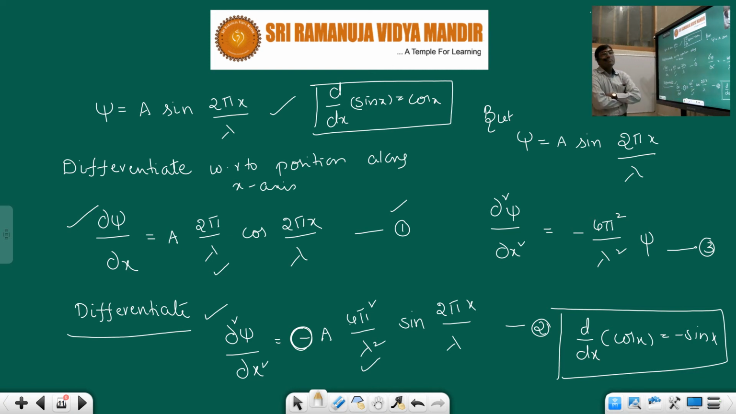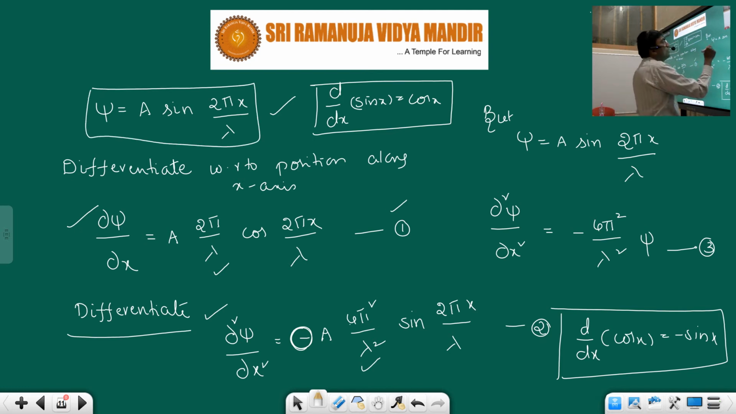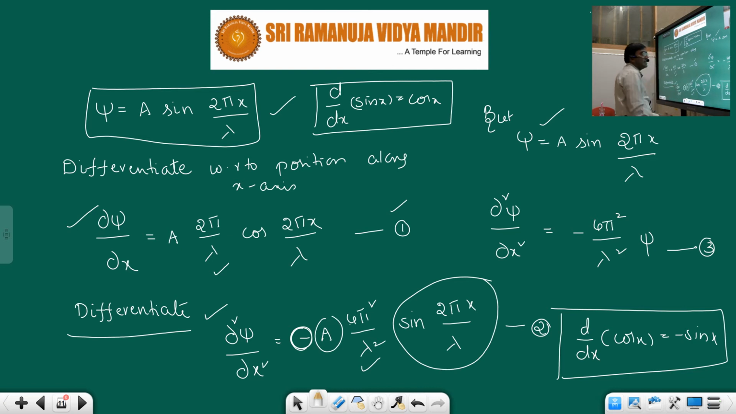I hope you don't have any problem in accepting this. So dou square psi by dou x square is minus a 4 pi square by lambda square into sin 2 pi x by lambda. Initially, psi is given here, so you know the psi value. This part becomes psi. I hope you understood.